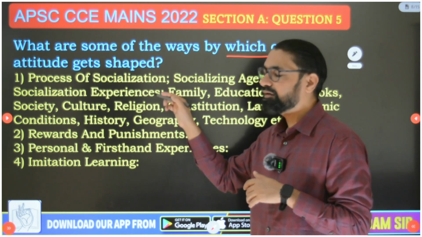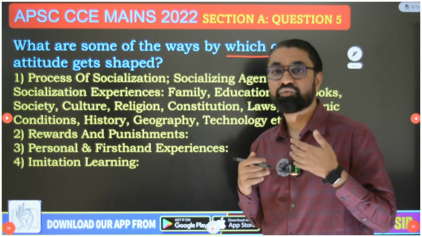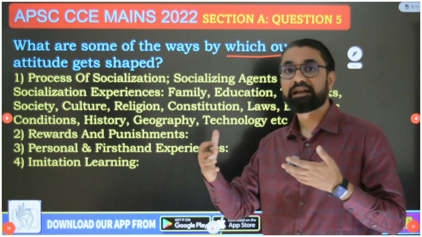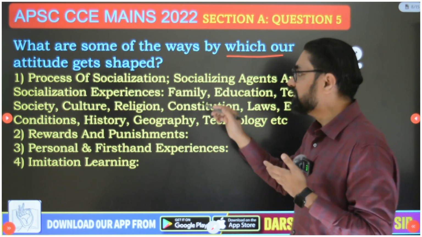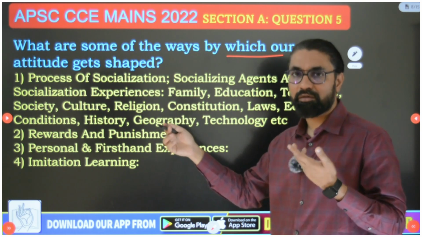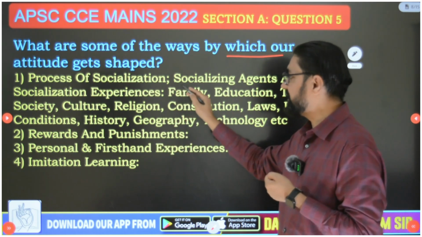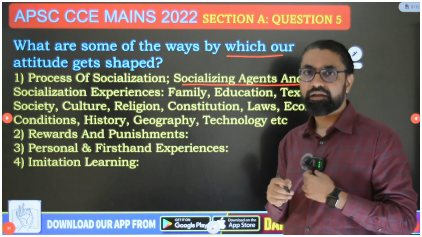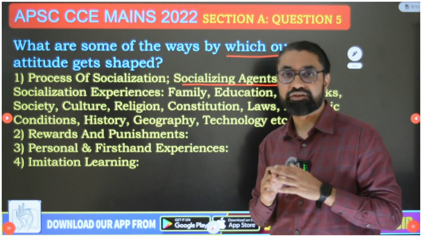So guys, the first way attitude gets shaped is learning. Learning through what? Through socialization, through the socializing agents, by interacting with these socializing agents. So the first way of attitude getting shaped is the process of socialization, socializing agents, socializing experiences. इसको बोला था enculturation and acculturation process.